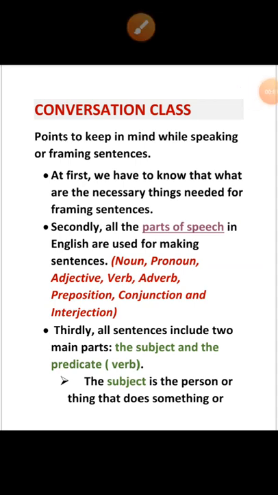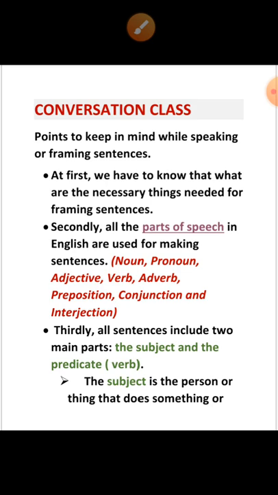Today, we are going to learn how to speak or frame sentences in English. But before that, you have to be very fluent in English. Fluency doesn't mean that you have to be very correct about speaking, but it means that you are good in speaking. Either it is wrong or right, you have to be very fluent. Afterwards, you will learn what are the necessary changes you have to do in framing the sentences or in speaking the lines which you want.